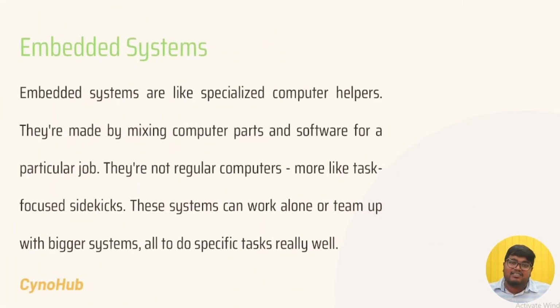Now what is an embedded system? Embedded systems are like specialized computer helpers. An embedded system is not a direct chip and not a direct communication device. They are made by mixing computer parts and software for a particular job. Let us take the example of a smartwatch. In a smartwatch there is an embedded chip that senses your heartbeat, and there is software also.